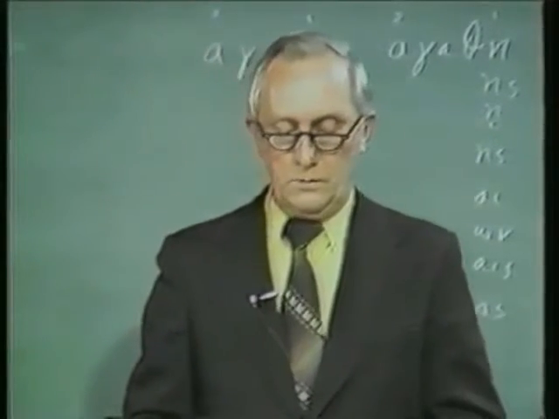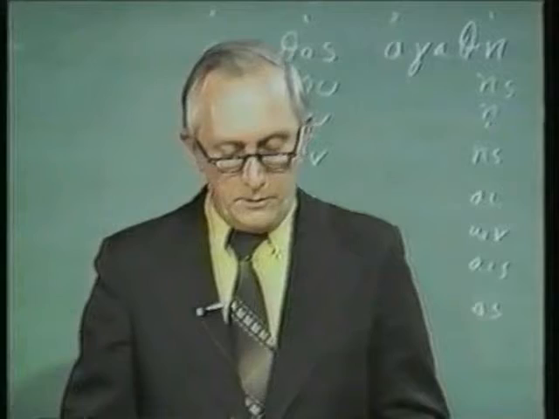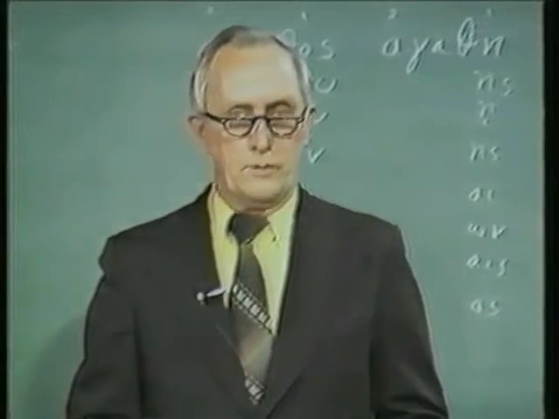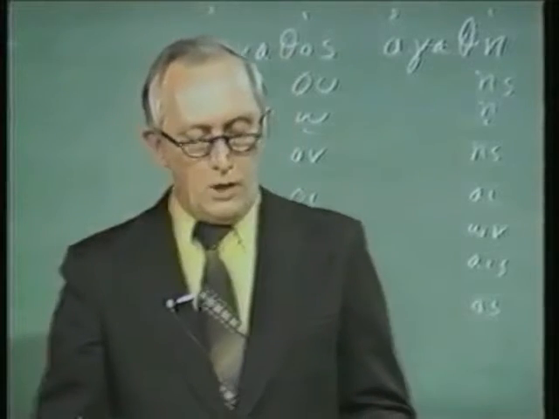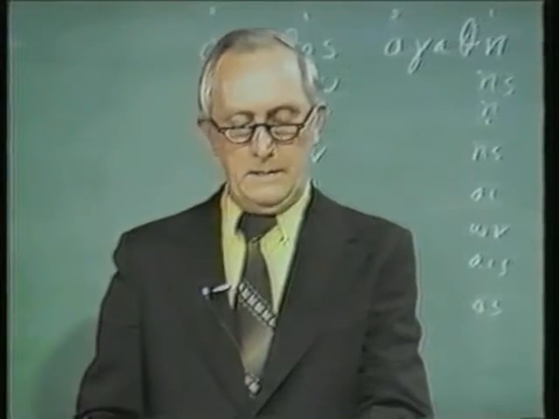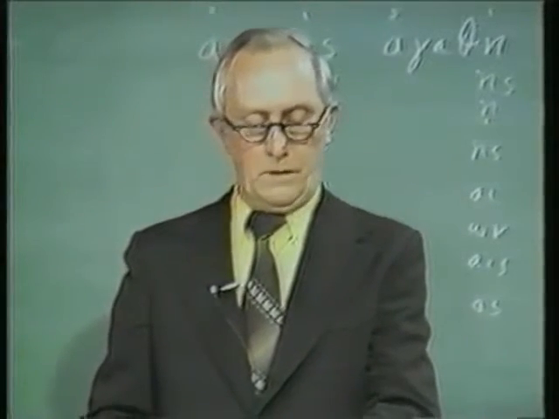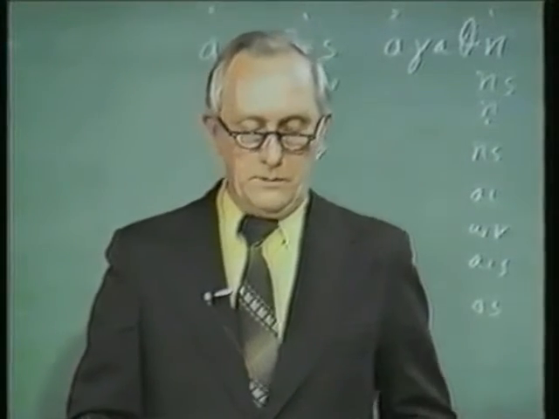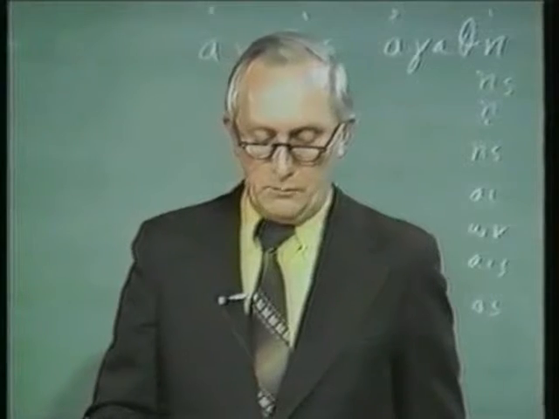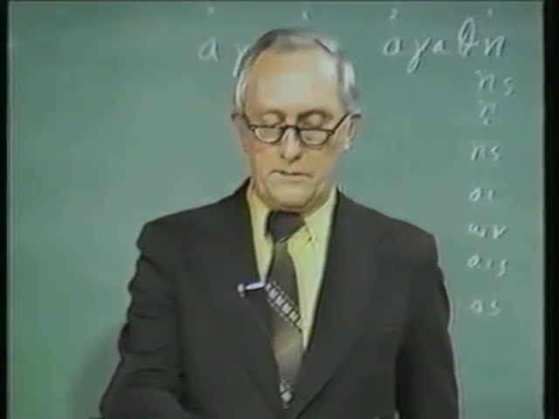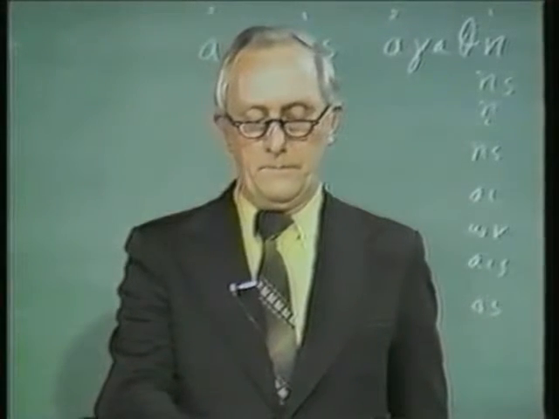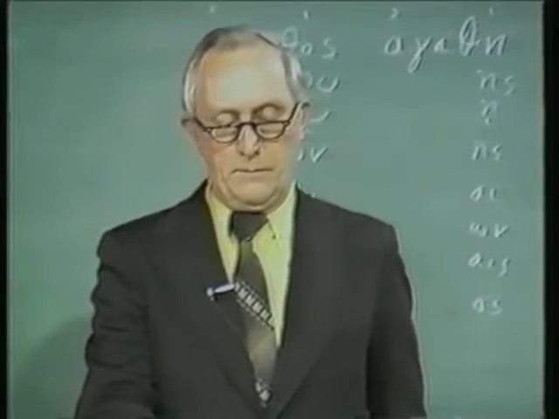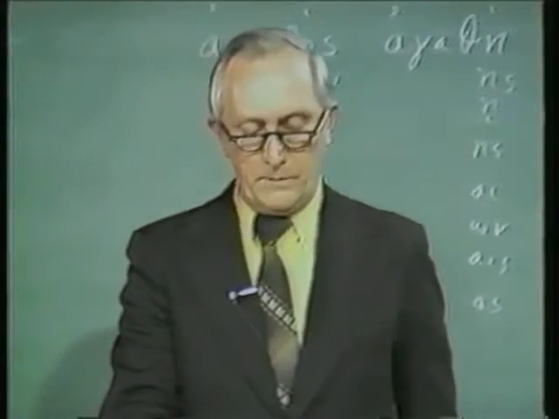Allos, eta, on, is the word for other, and it really isn't an adjective. It's used as an adjective, but the form comes from a pronoun, and therefore you have o there instead of on. Allos, e, o. Then dikaios, a, on, righteous. Now notice that agathos had eta, and dikaios has alpha. Now we'll talk about that in just a moment, but that's something to notice as we go along.